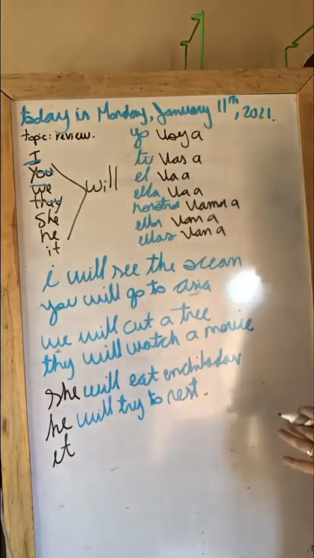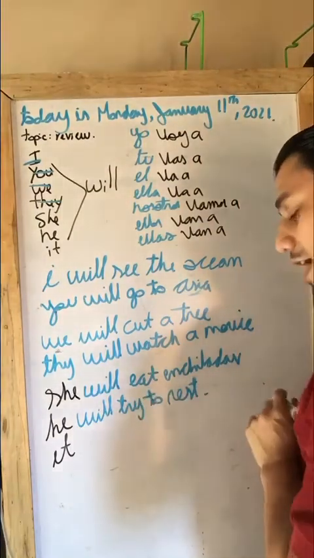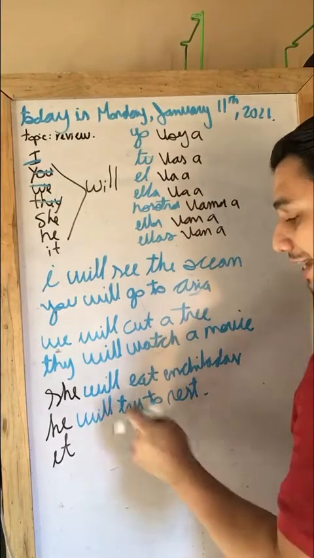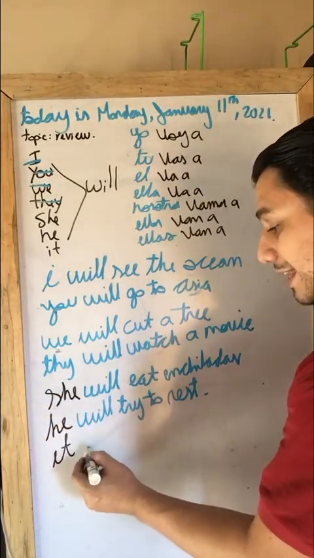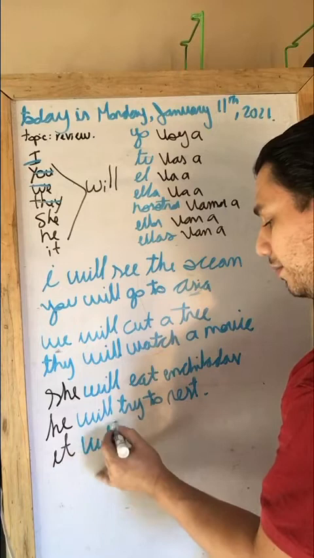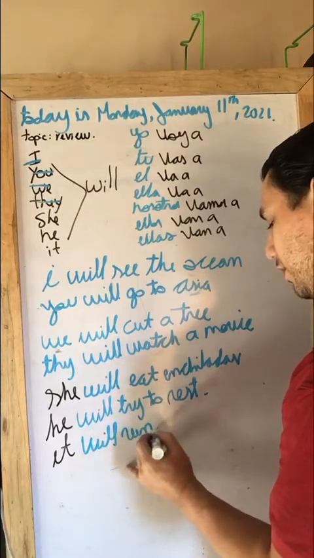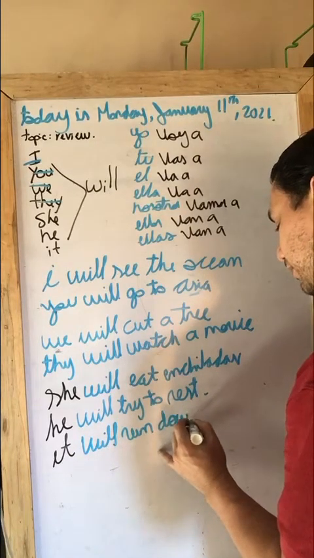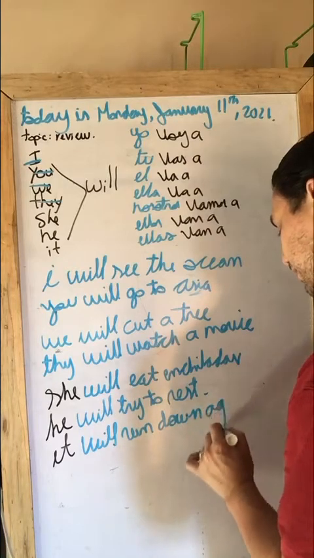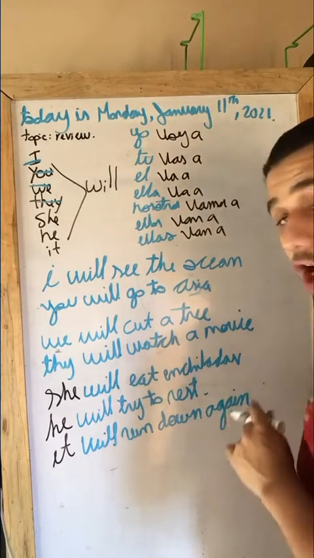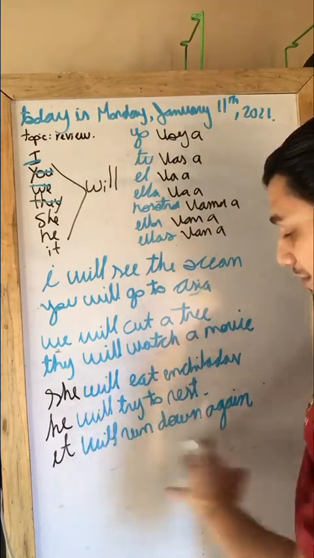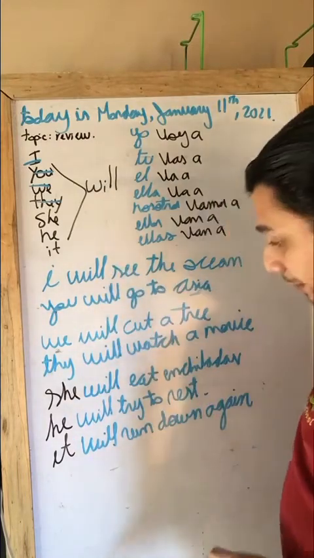Now, we don't know why he cannot rest, but he will try this time. Will try. And last but not least, it will run down again. Maybe it's a dog, maybe it's a car, but it's something that will run down again, okay?